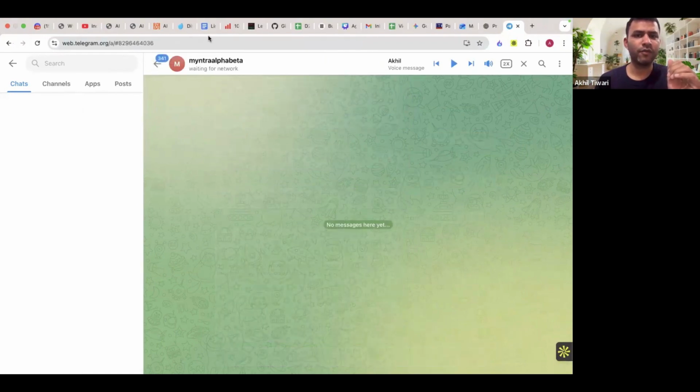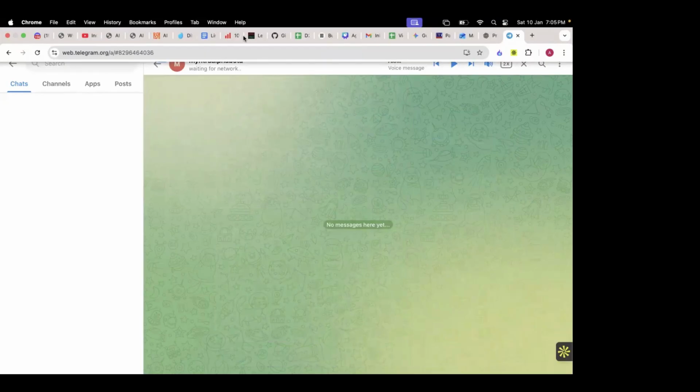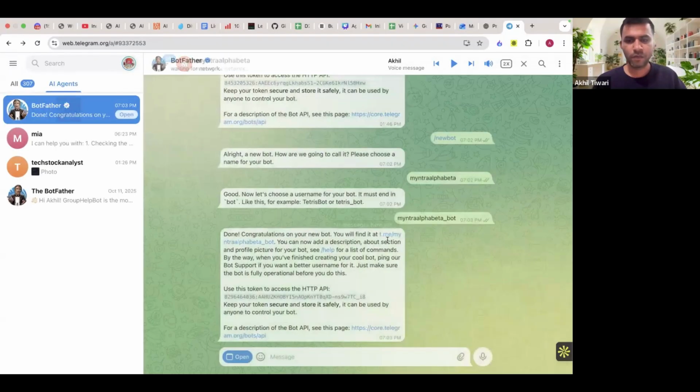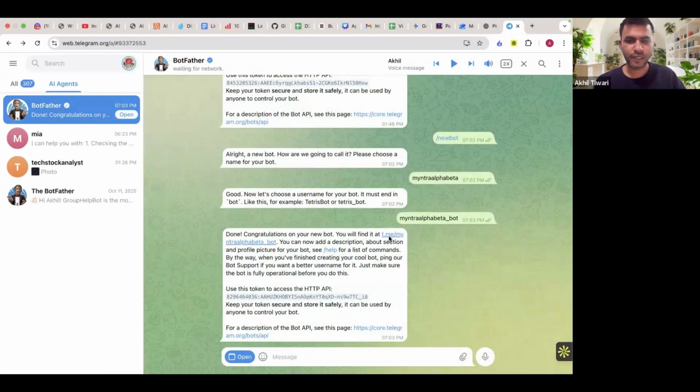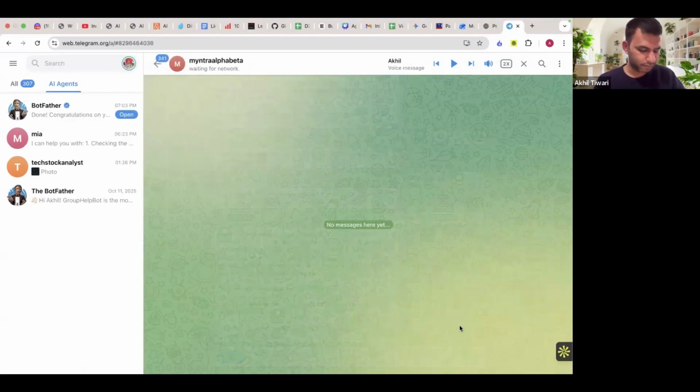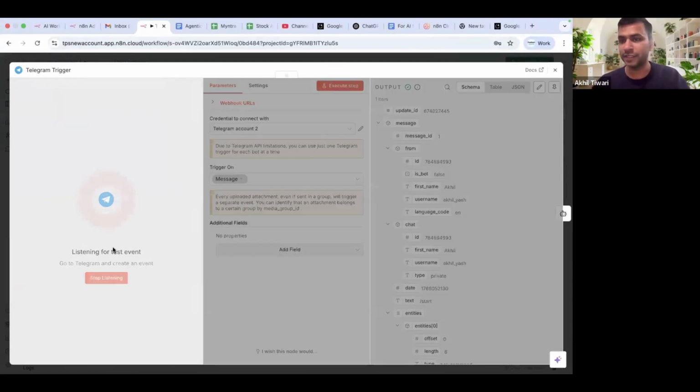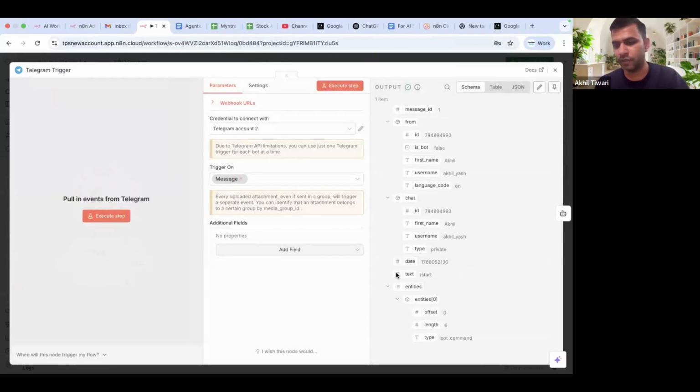So once again, I have to open it up from my phone. If you are able to successfully create the bot, I'll go back. You'll be able to see the URL to access your bot from here. So just click on this. I'm not able to see the start button here, but you should be able to see the start button. Now this bot is something which anyone can interact with. If you want, you can also interact with this. I'll go ahead and you can see that it was listening to my Telegram message. When I clicked on start, it has already captured that. So you can see that here.